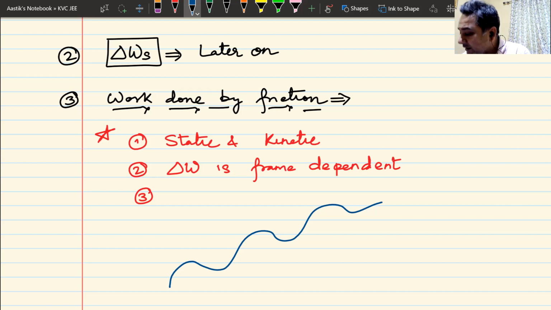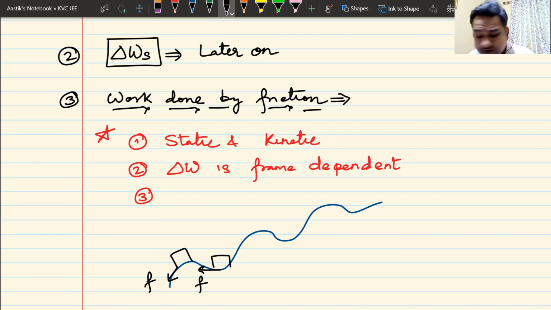If this is a zigzag path and my car is moving here, at this point, the direction of friction is like this. But if I come to this point, the direction of friction becomes like this, even though the value is same. If I come to this point, the direction of friction is like this. When I'm here, the direction of friction is like this. Friction is continuously changing its direction. Viscous force is continuously changing its direction. It's always opposite to the direction of relative motion.